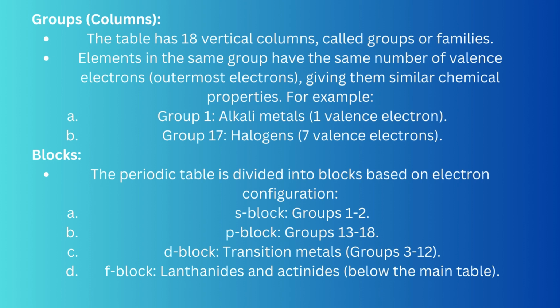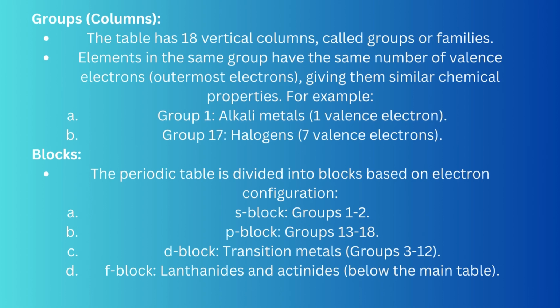Group 17, halogens, 7 valence electrons. Blocks. The periodic table is divided into blocks based on electron configuration. S block, groups 1 to 2. P block, groups 13 to 18. D block, transition metals, groups 3 to 12. F block, lanthanides and actinides, below the main table.